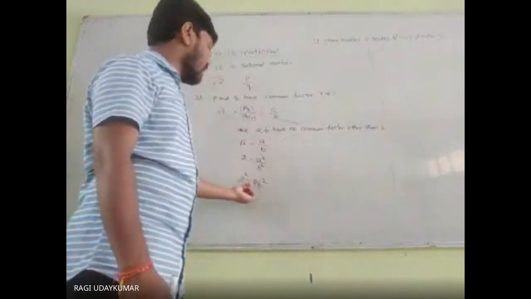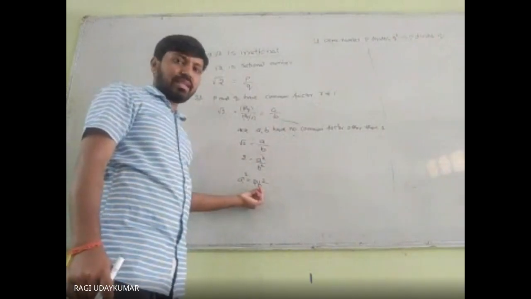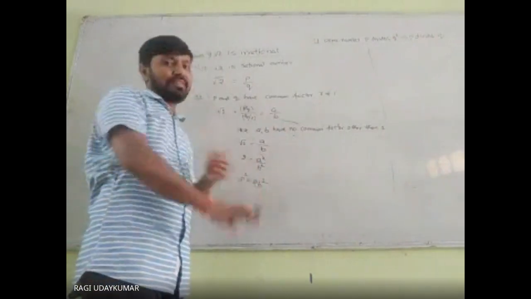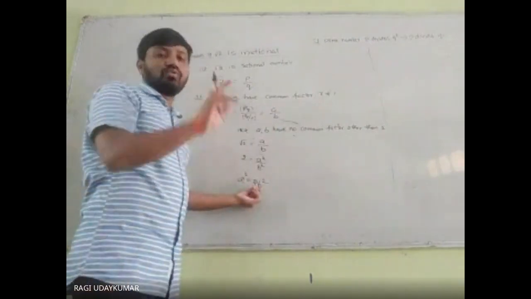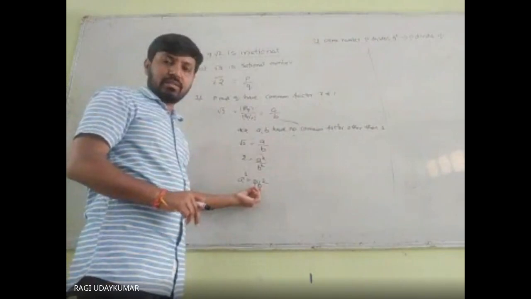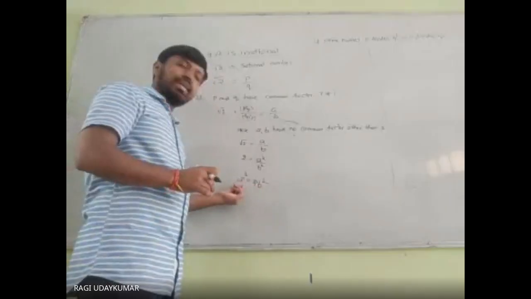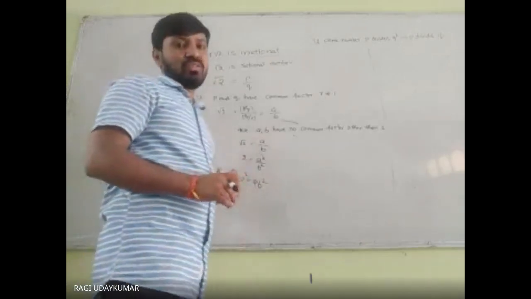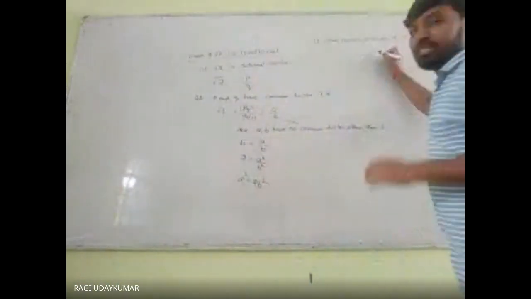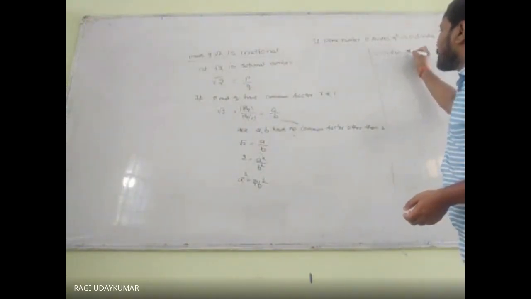Now here A square equals 2B square. 2B square is nothing but a multiple of 2. So 2B square is divisible by 2, isn't it? 2B square is equal to A square. So A square is divisible by 2. 2 is a prime number here, so 2 divides A square.